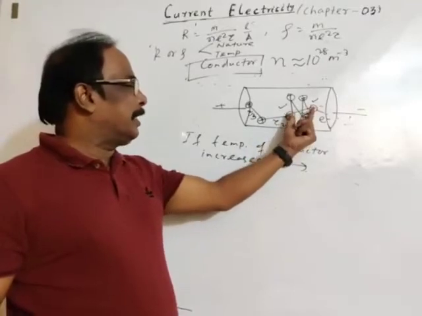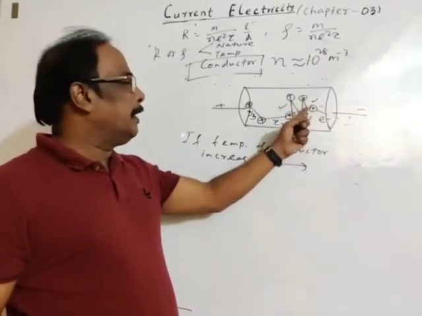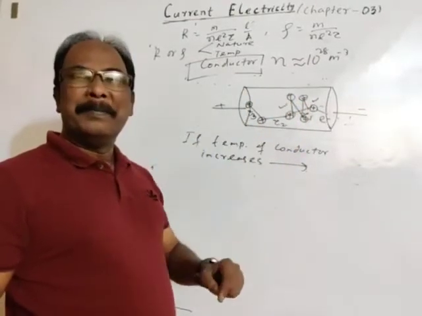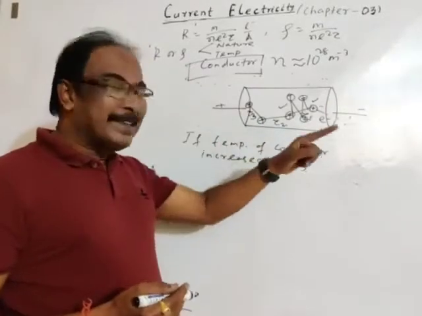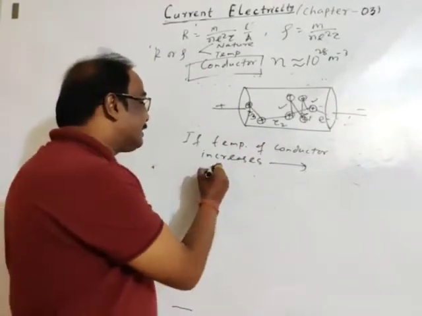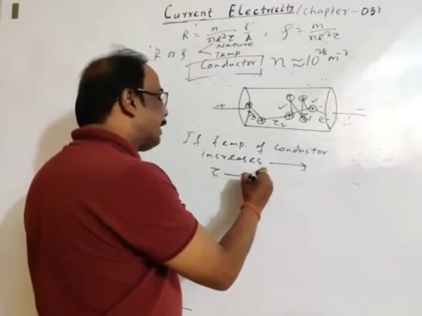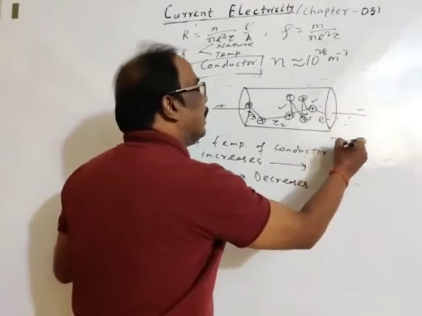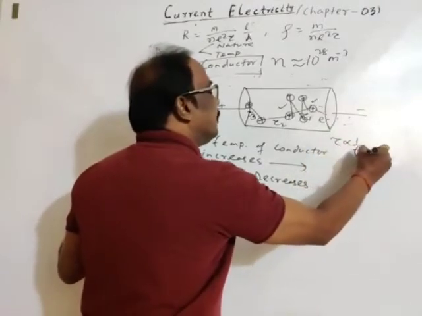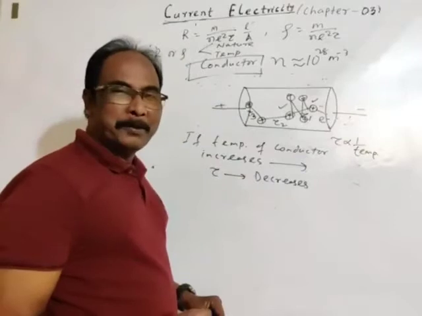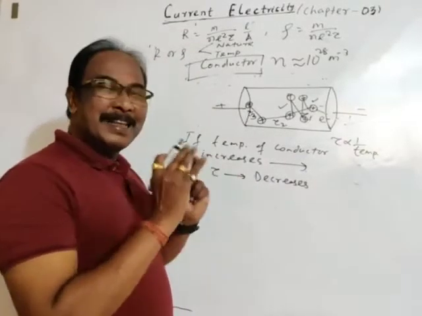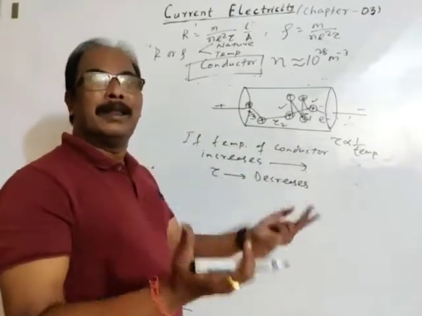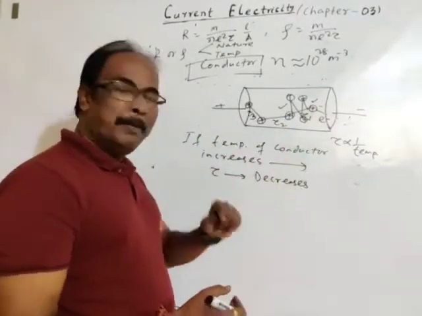Between these two collisions, there will be a number of intervals of time, tau 1, tau 2, tau 3, tau 4. So if temperature increases, then the average relaxation time decreases. As we have discussed, the average relaxation time is inversely proportional to temperature. So the vibrational energy of free electrons increases, the frequency of collision increases, so the average interval of time decreases.